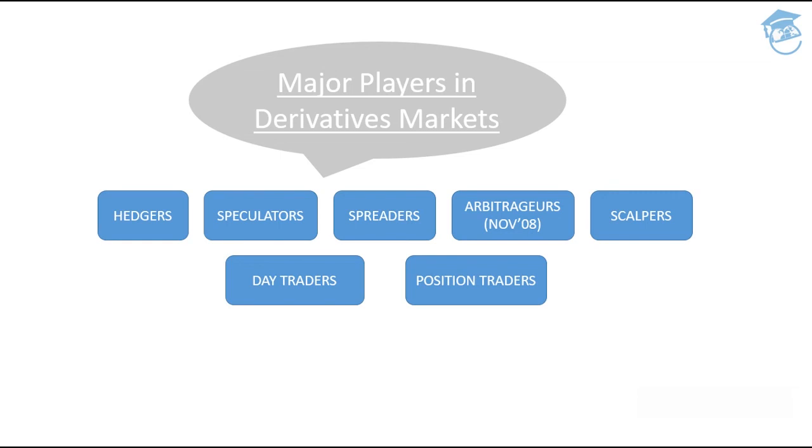Till then they usually hold it, and before leaving for the day, they just leave the market taking home just the differential part and not the delivery. And lastly, position traders are the ones who will be holding the securities for a good number of days, and then they leave the market after making some good margins. So these are the major players in the derivatives market.